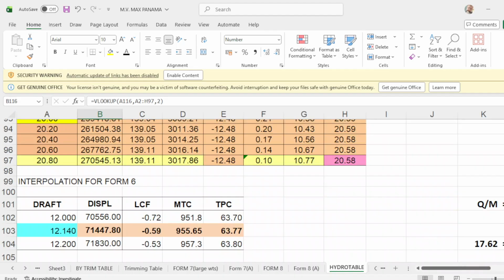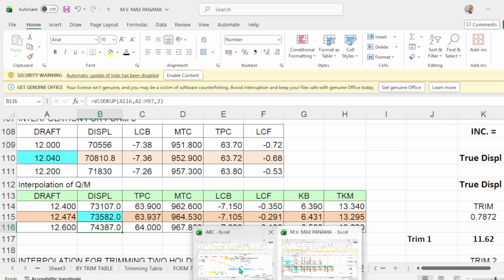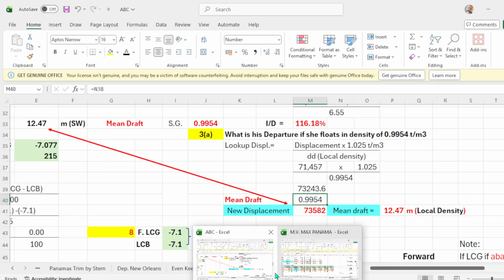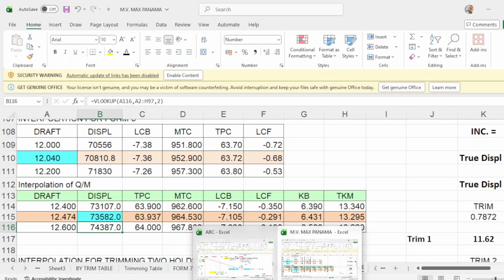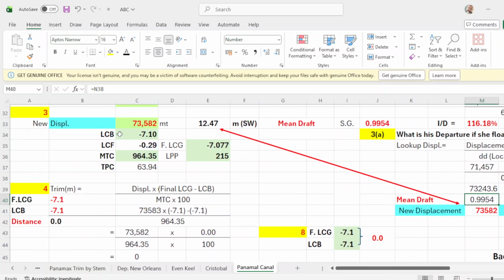That will be 73582, and the draft is 12.457.